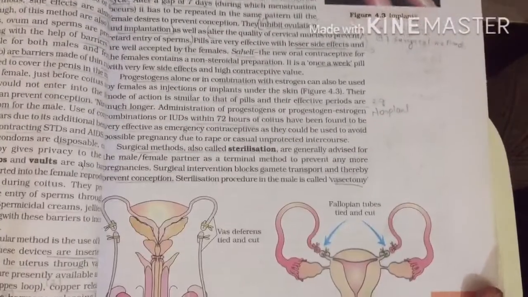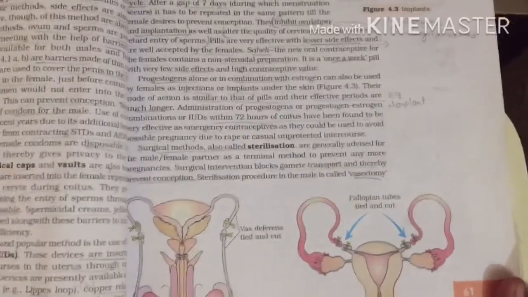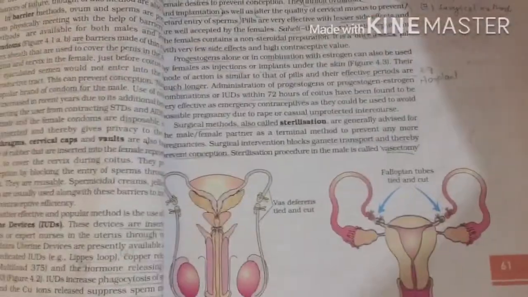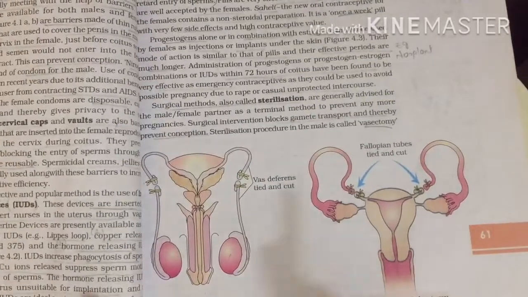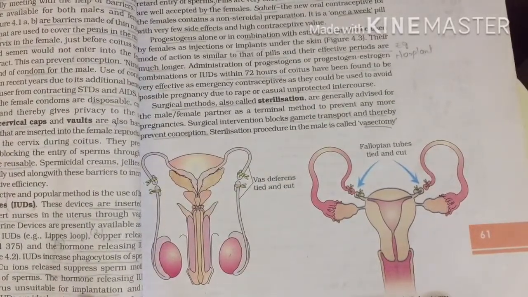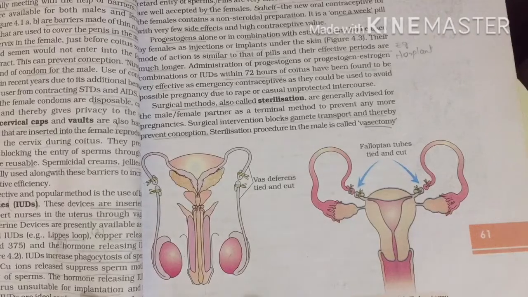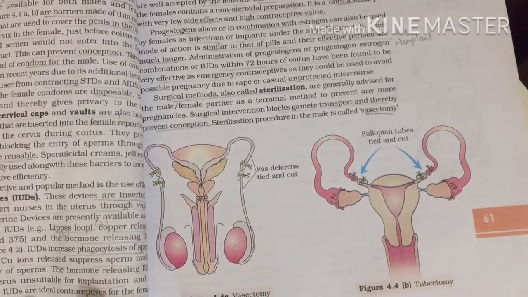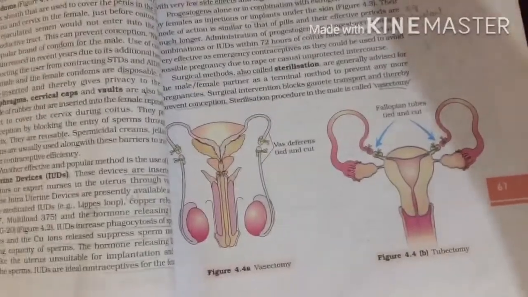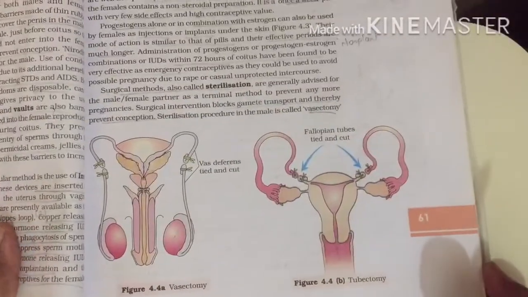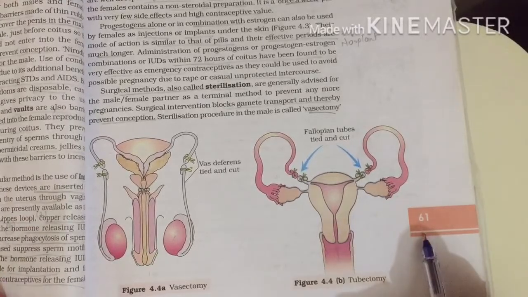Now about the sterilization techniques, what I was discussing. The sterilization techniques you have here are tubectomy and vasectomy. Tubectomy is used for females. Vasectomy is used for males. If you have your textbook, you can refer to that too. If it is not clearly visible here, it's on page number 61.